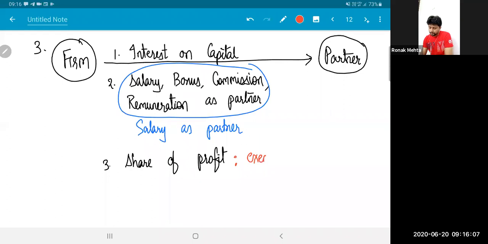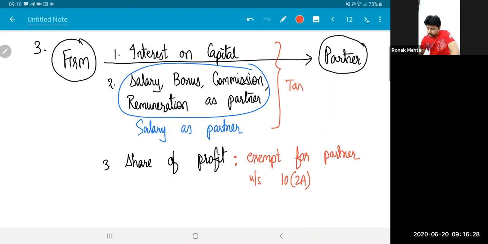Share of profit is exempt for the partner under section 10 subsection 2a, because this profit is the after tax profit. The profit is after the firm has paid the tax. So share of profit is exempt, but interest on capital and salary as a partner, are they exempt or are they taxable? For the partner, they are taxable.